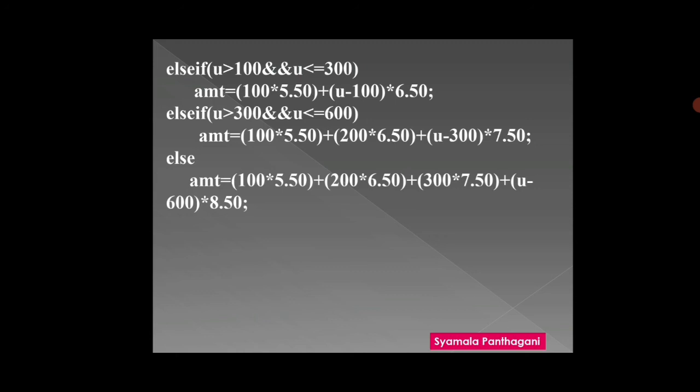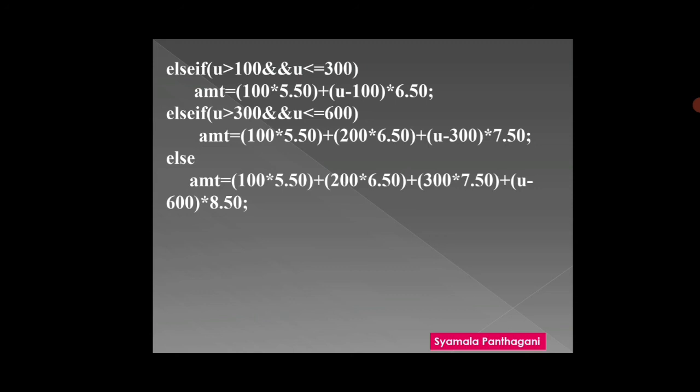If I add all these hundreds, this is all 600 units. We have calculated the amount for these 600 units, and for the excess units we multiply that excess with 8.5 rupees. Next one is u minus 600 into 8.5 rupees.